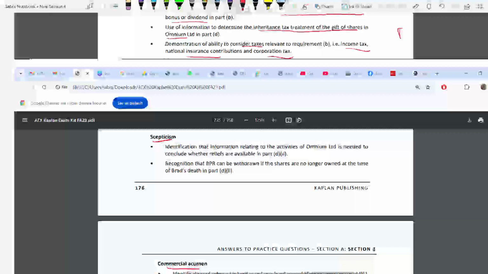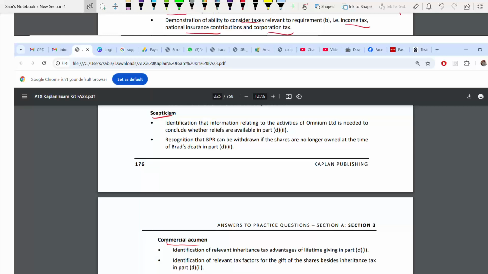Okay. Skepticism, how you are doing it? You are questioning the activity of Omnium. That is skepticism. Whether BPR will be available or not. For that, you are questioning the activity. That is skepticism. You are showing skepticism skill there. Next, you are also showing that BPR can be withdrawn anytime if shares are no longer owned by Gail at the time of Brad's death. That is also you are showing skepticism skill.